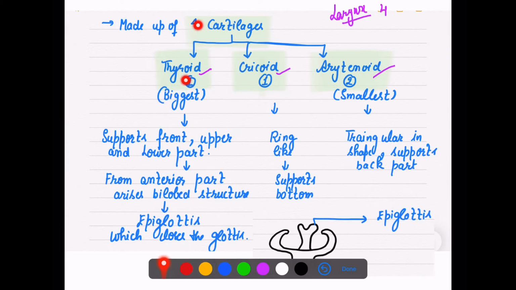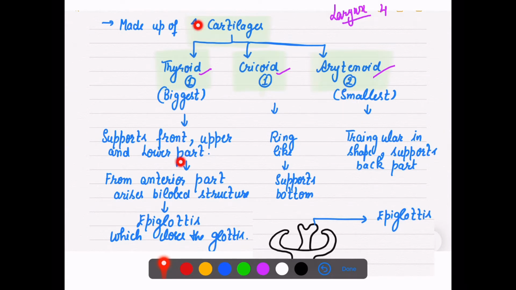Thyroid is the biggest one, and it is 1 in number. Cricoid is also 1 in number. Arytenoid is 2 in number, and the smallest one. So 1, 2, 3, 4, they are 4 in number. So 4 cartilages: thyroid, cricoid, arytenoid. And the arytenoids are 2 in number, and they are the smallest.